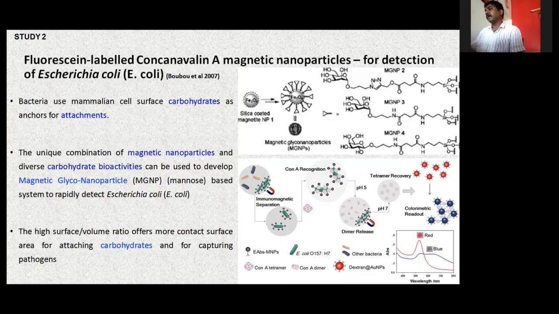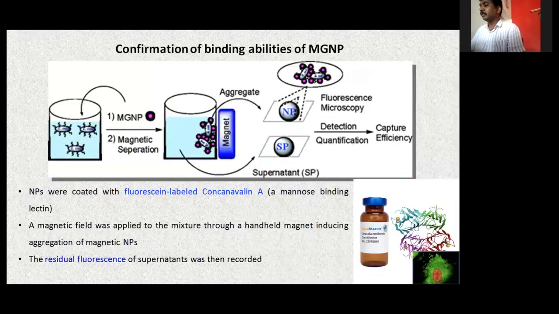And again, the further process is also expressed. Let us stick only to the point where an external magnetic field has been applied at the pH of 5 to separate this nanoparticle, along with the bioconjugate, to remove bacteria.